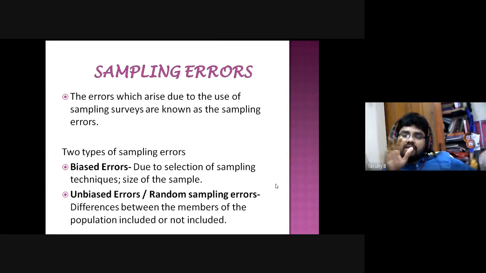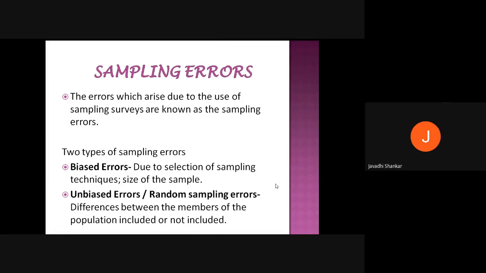Earlier, I told you that now 48 students are there in your class. We need to select the sample from that 1 to 48 only. Beyond that, I may not take. If I take, that is called unbiased errors. Am I clear, students? Yes, sir.